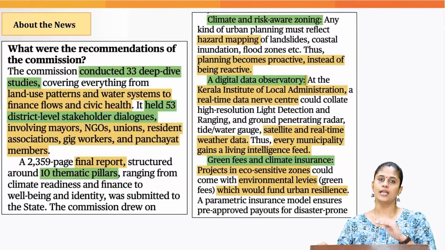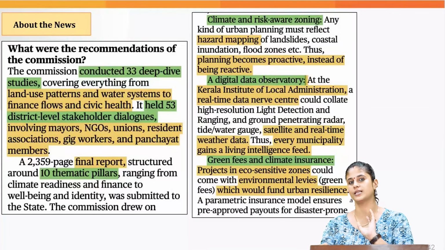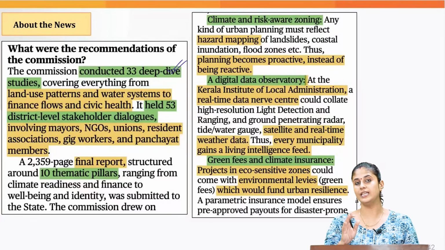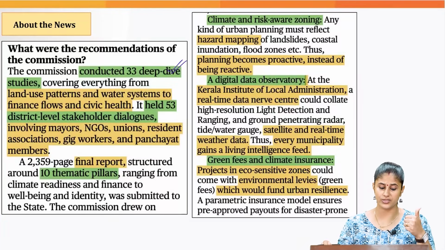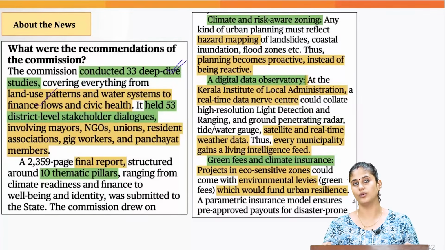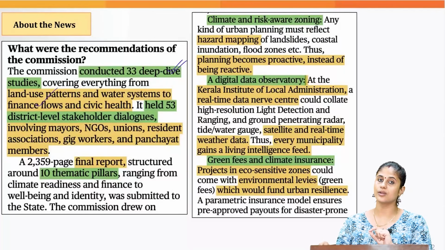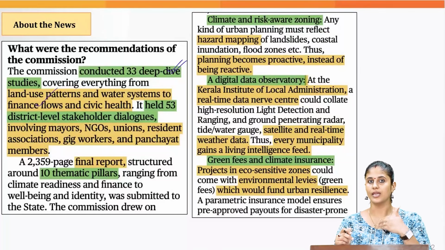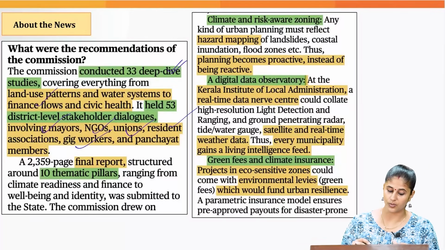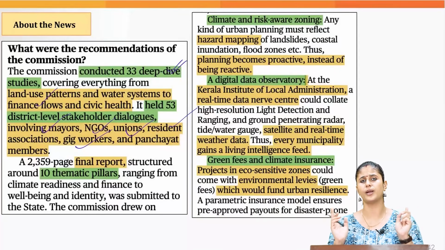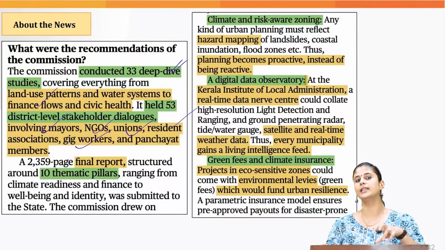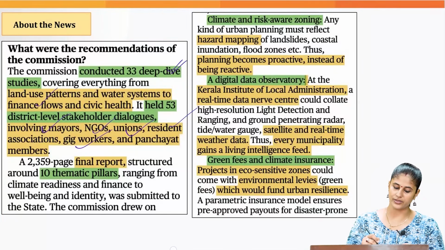Now let's look into how this commission came up with its recommendations. Before it came up with its recommendations, it conducted various deep-dive studies with respect to changes in land use pattern, changes in water systems, the financial health of the urban local bodies, etc. It also carried out stakeholder dialogues. It had consultations with mayors, NGOs, unions, residents associations, gig workers, panchayat members, etc. So it adopted a participatory approach. And based on the studies it carried out and the stakeholder participation, it came up with this report.